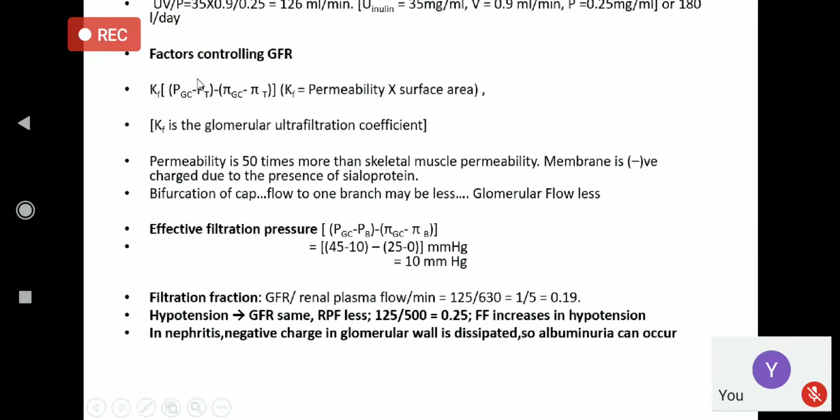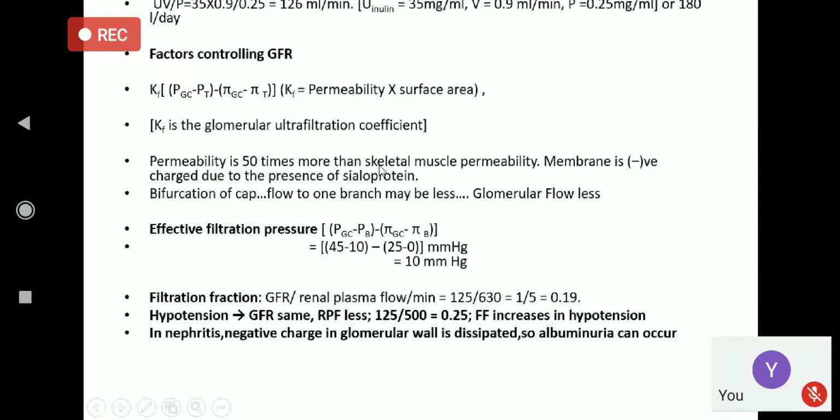With this, we multiply Kf. Kf is a constant; it is the product of permeability and surface area. Permeability is fixed, because the permeability of the glomerulus is 50 times more than that of skeletal muscle capillaries.